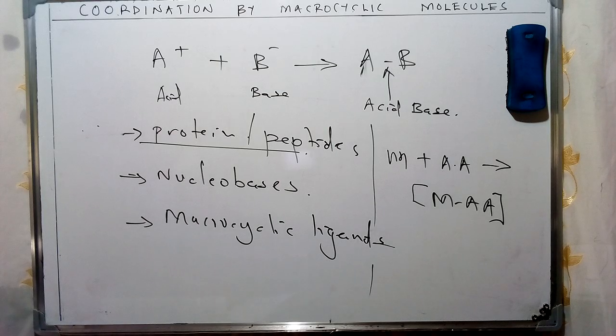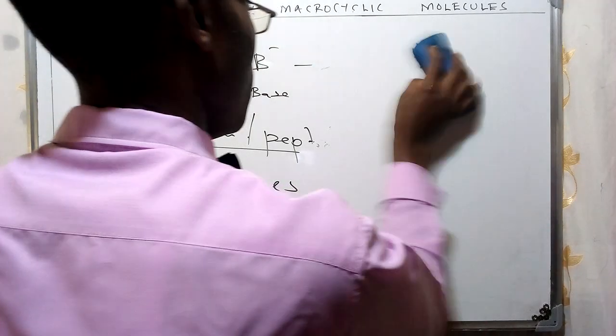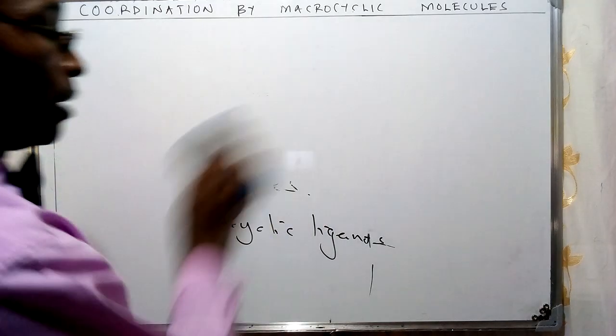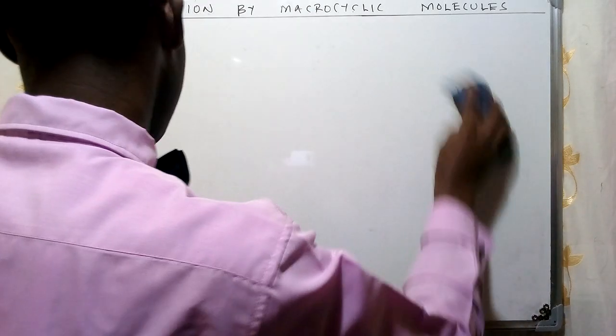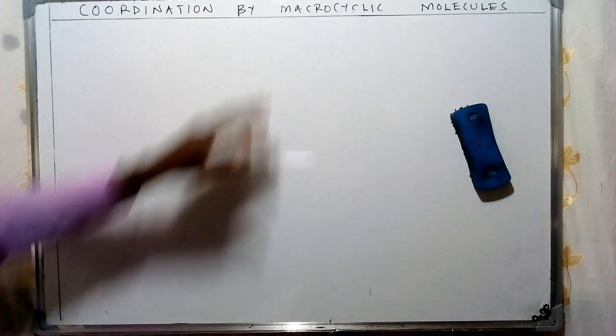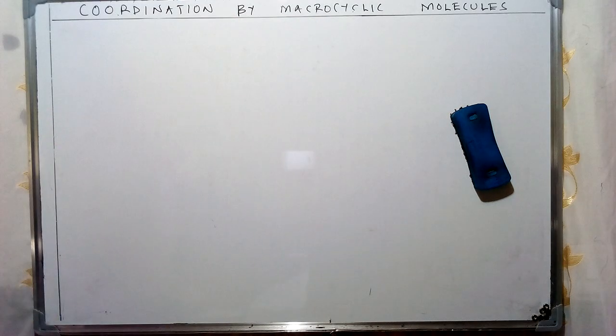In our previous video, I had mentioned a concept of selectivity, whereby different metal ions are bound by various types of amino acids. We shall investigate whether this is the case for macrocyclic molecules, which will help us differentiate between the coordination by amino acids and the macrocyclic molecules.